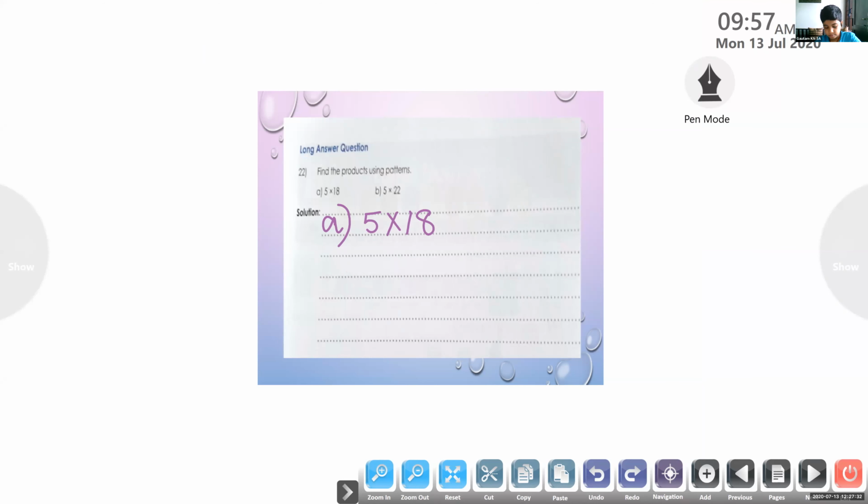90. So 5 into 18 is 90. Now you have to add and tell me 2 plus 4 plus 6 plus 8. Yes, we should write this. Look at the board. Can you see the board? Yes, ma'am. Like this, how many even numbers when you add, you will get 90? You have to find like that. Okay, 2 plus 4 plus 6 plus 8 plus 10, because we are finding a pattern.